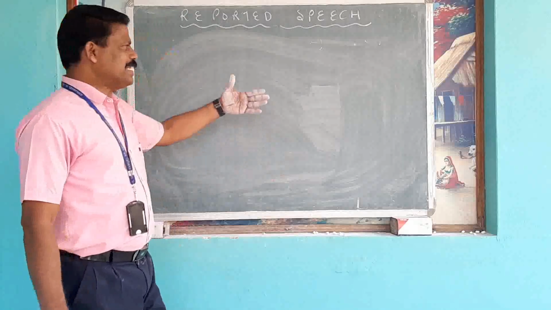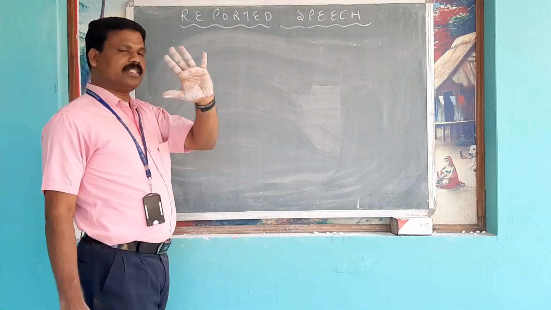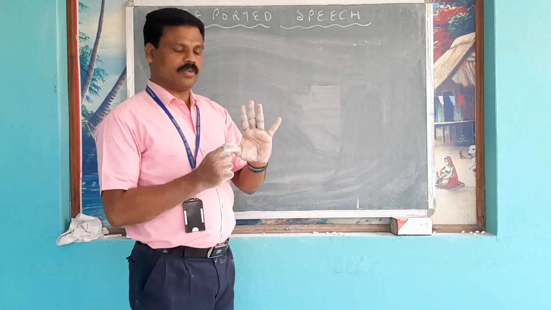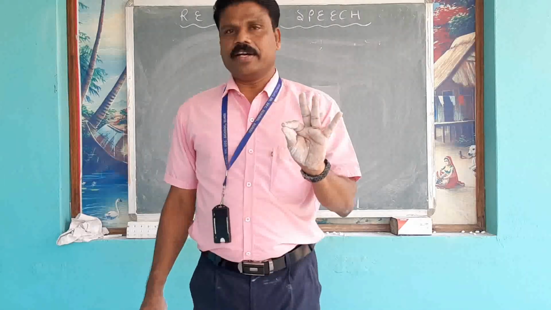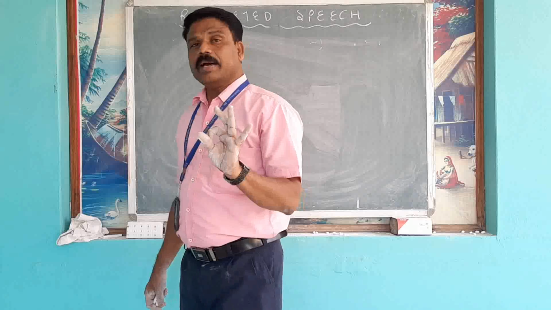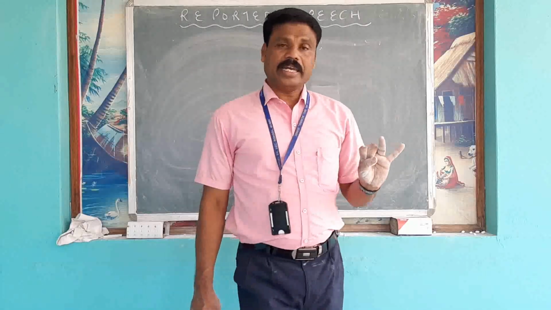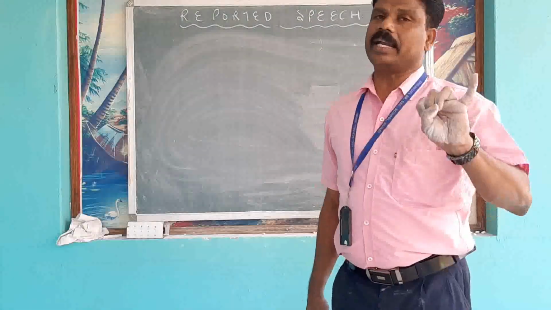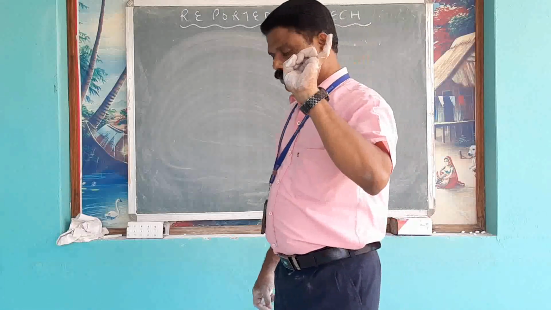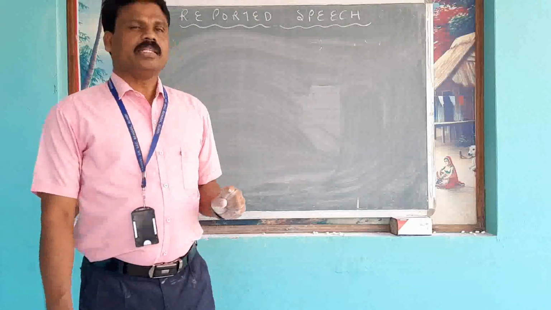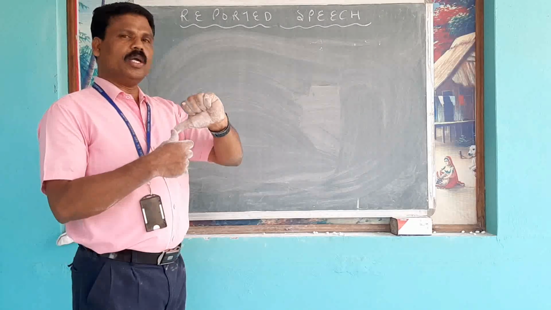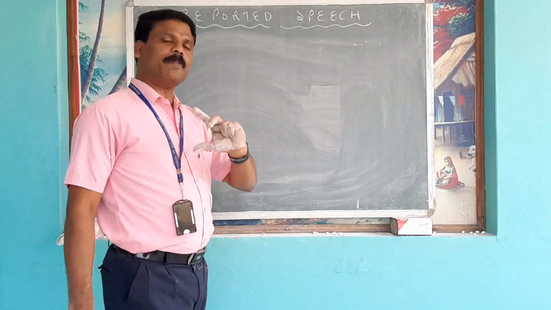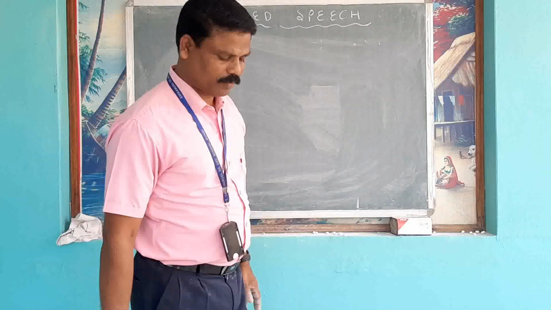We have noticed that there are 5 kinds of sentences: assertive, meaning declarative statements; second, interrogative; number 3, imperative; number 4, exclamatory; and number 5, optative. The reporting verbs for statements: told, said, replied and answered.